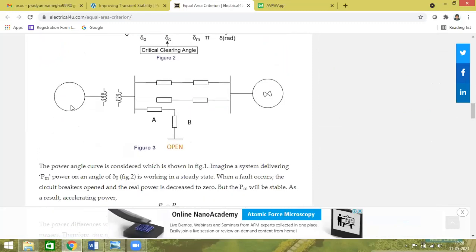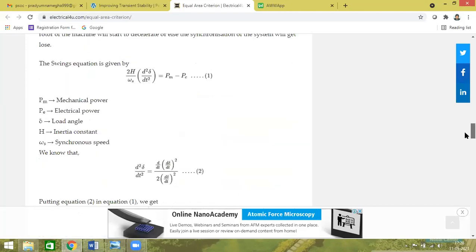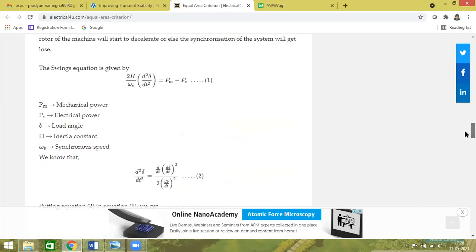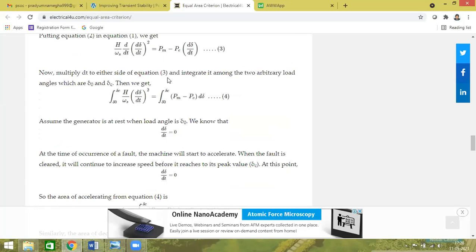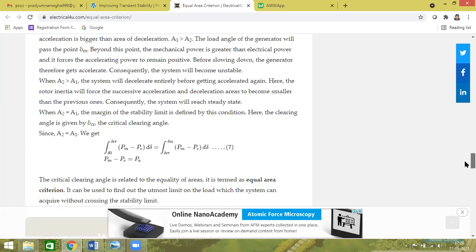A few textbooks have drawn the diagram: this is the transmission line, reactance, generator, and this is the fault condition. Any fault condition is cleared. When a fault condition is created, what happens? In the steady state, there is a change in the value of the load angle. So the same integration they have done here, and the final expression is what we have proved here.